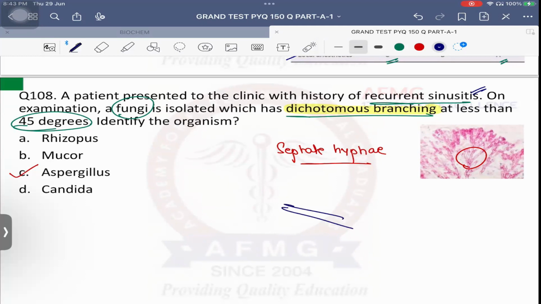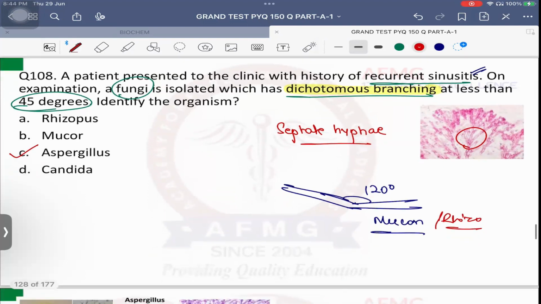अगर मैं बोलता हूँ aseptate obtuse angle at 120 degree hyphae, these are suggestive of mucor, that is zygomycetes species in short. Okay, these are suggestive of mucor or rhizopus, that is the zygomycetes species. No issues with this, anybody?